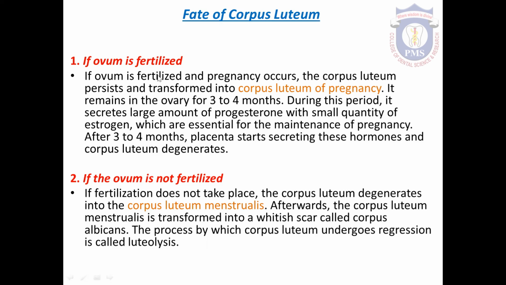And if the ovum is not fertilized, the corpus luteum degenerates into corpus luteum of menstruation. Afterwards, the corpus luteum menstrualis is transformed into a whitish scar that is called corpus albicans. The process is called luteolysis, and that is degenerated.